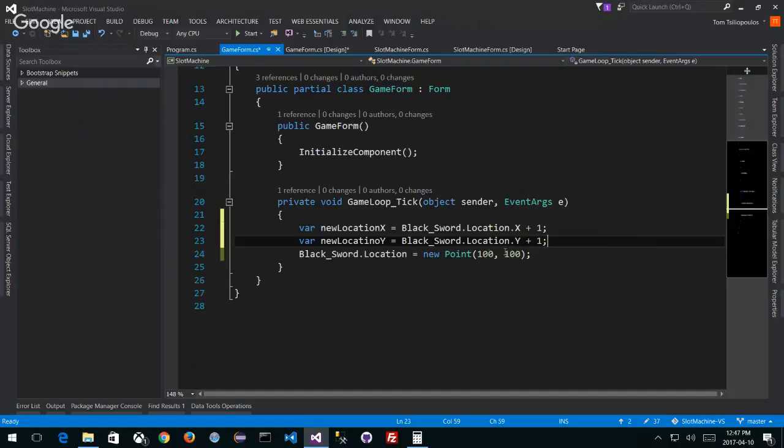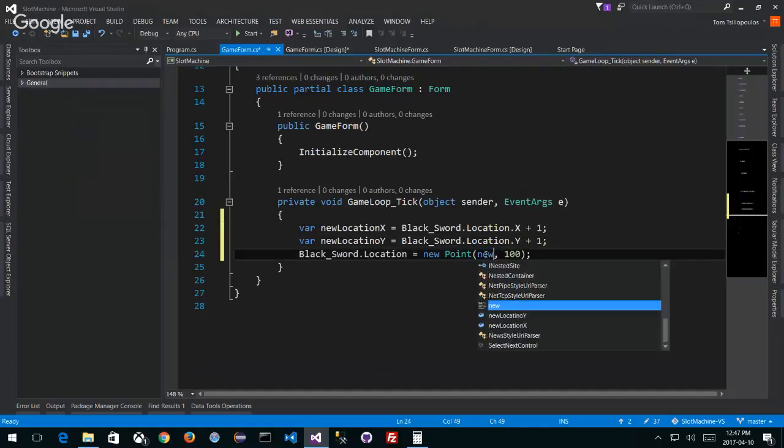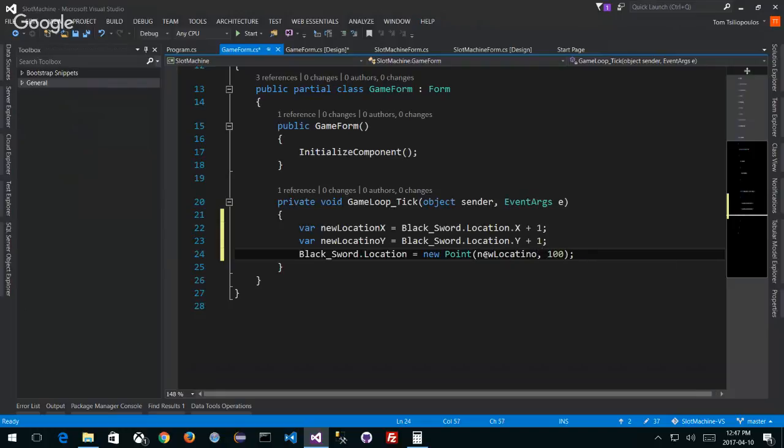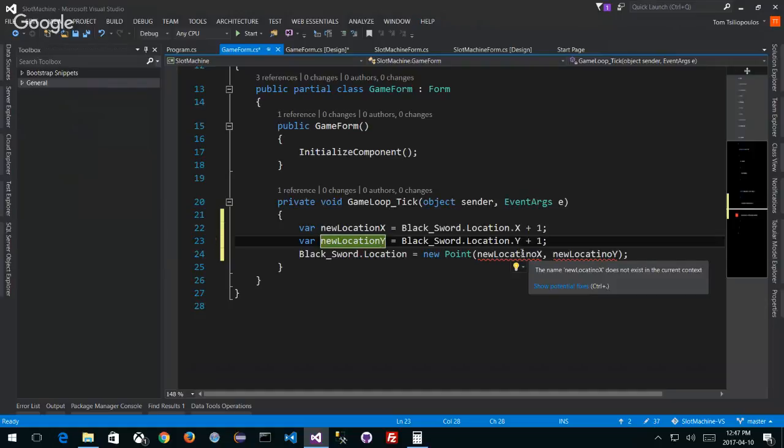And then we're going to put in our new location as a new point. So we're going to say new location X and new location Y in here. I can actually spell location. Location. So what's the problem here? Why is the name location X? Hold on a second. Location X. If I can actually type properly today. Maybe I can't.